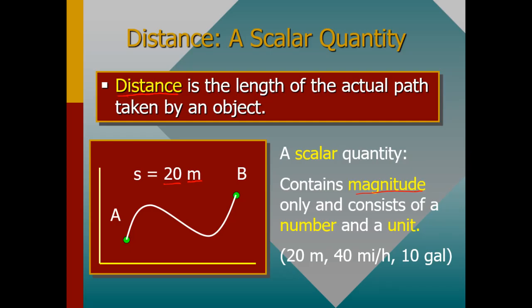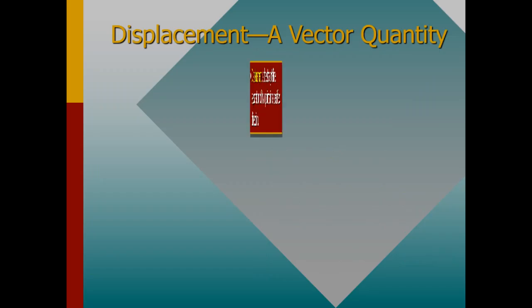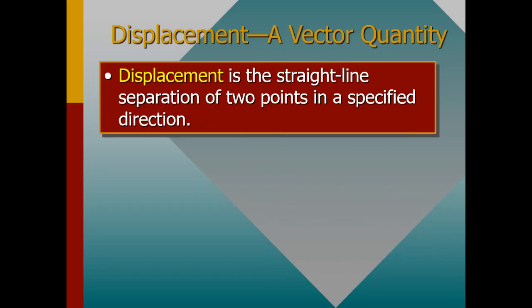Another part of length which you can consider is the displacement. Remember, we have the distance, which is talking about the actual path, but we also have what we are calling the displacement. The displacement is an example of a vector quantity.